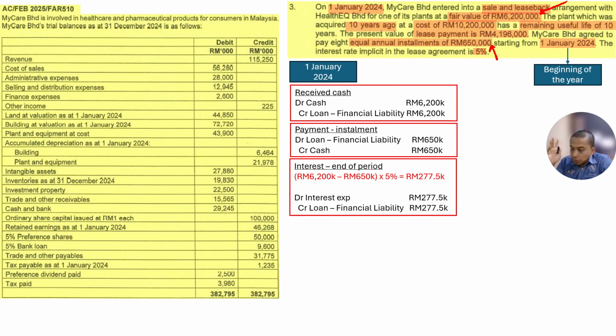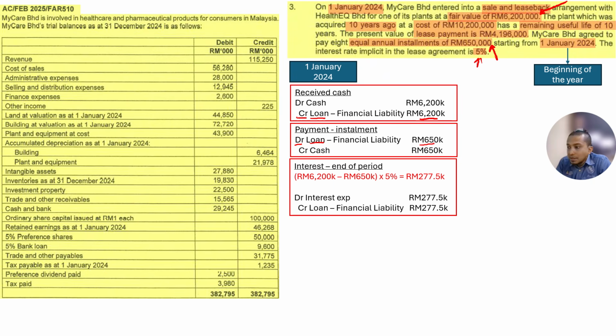And then what else happened? The interest payment, which is at the end of the period. Interest is always at the end of the period. In order for us to charge interest, there must be a timeline first. Therefore, at the end of the period, how do we calculate interest? 6,200,000 less 650,000. You see the word here, loan and loan. Loan increase is credit, loan decrease is debit. So that's why I minus here. And then times 5% because the interest rate is 5%. And then we get 277,500.